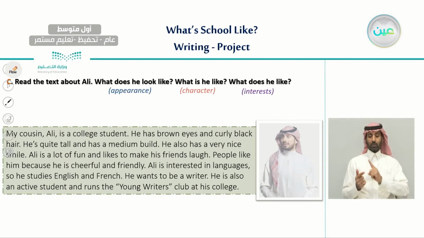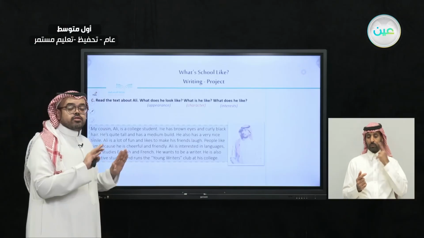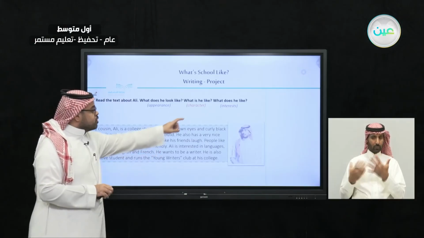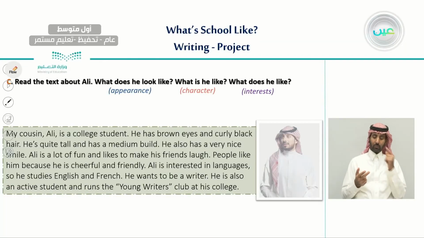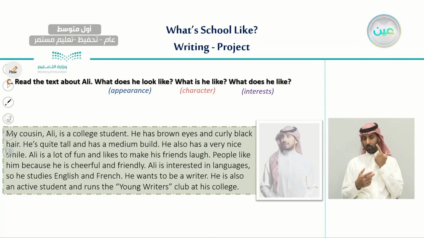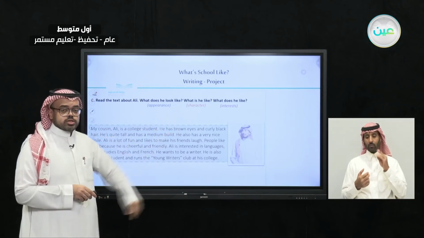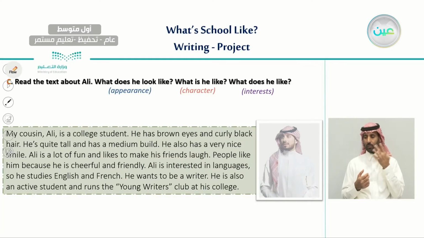And the second one, character, in red. When we underline in red, it means that these are the answers of the second one. And when we underline with purple, it means that we underline the answers that relate to the interest, or the third question. So let's answer the first one.